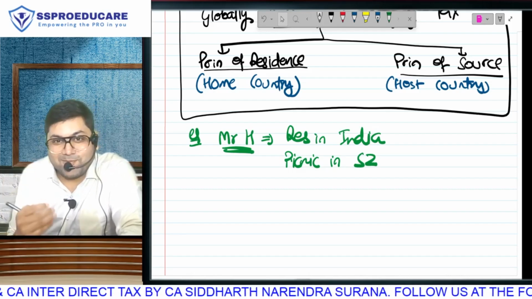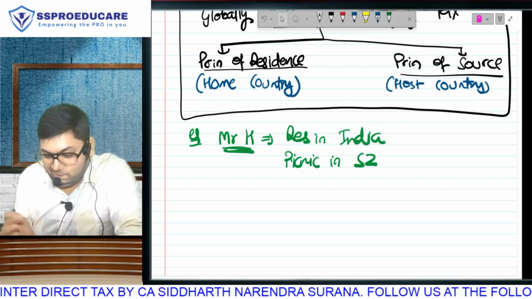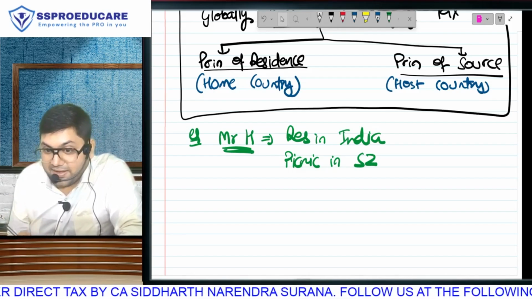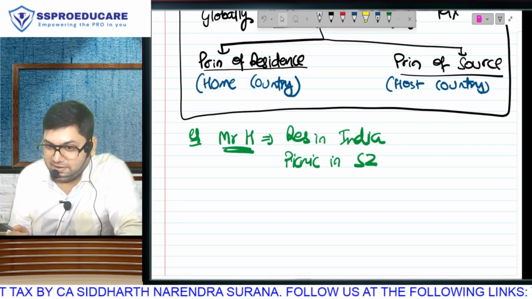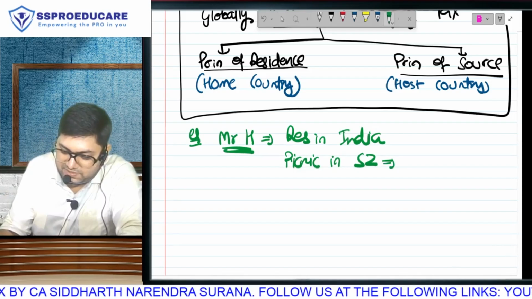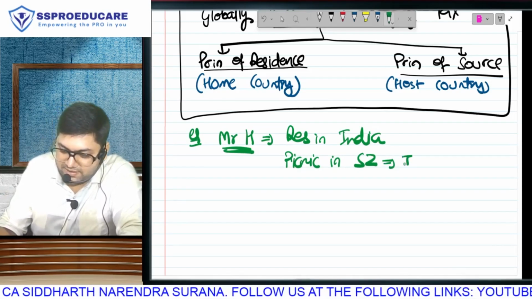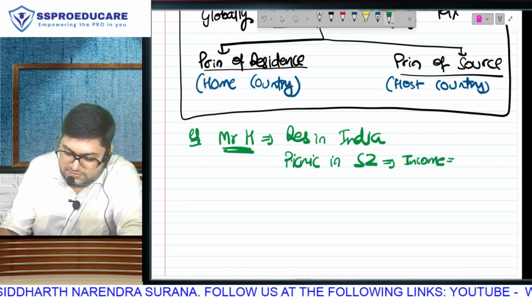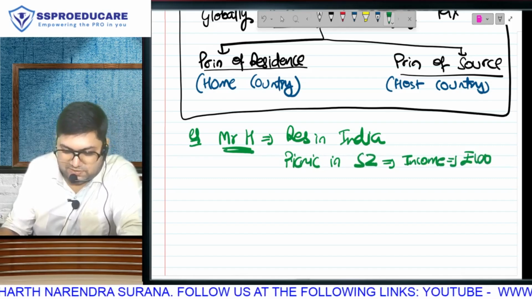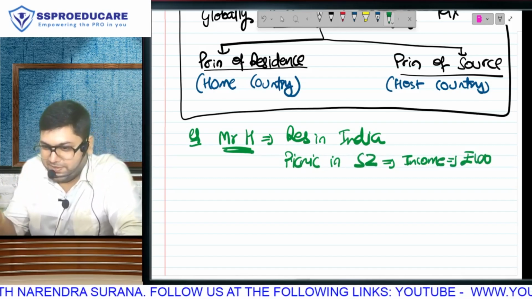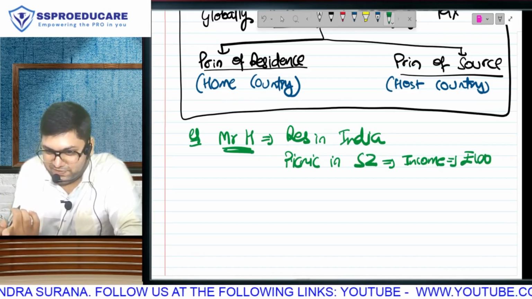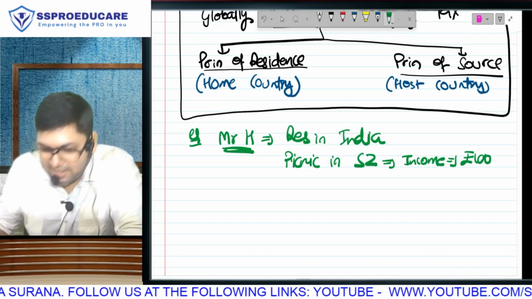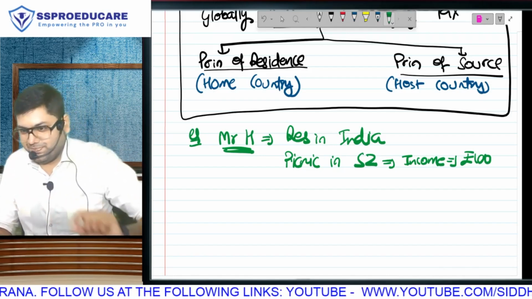Food you will have to buy, no? Now money is over. Money is over, but your trip is not over, and food is still required. So Hardik did a temporary job in Switzerland, and he earned income of ₹100. Actually, first of all, it won't be in rupees; it will be in francs. And secondly, it won't be 100. That is only 1 franc. Example, okay? Convert it into rupees: you have earned 100 rupees.